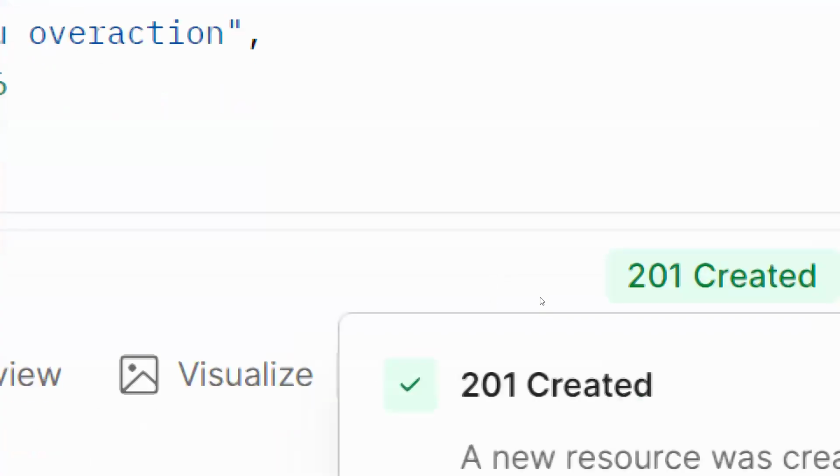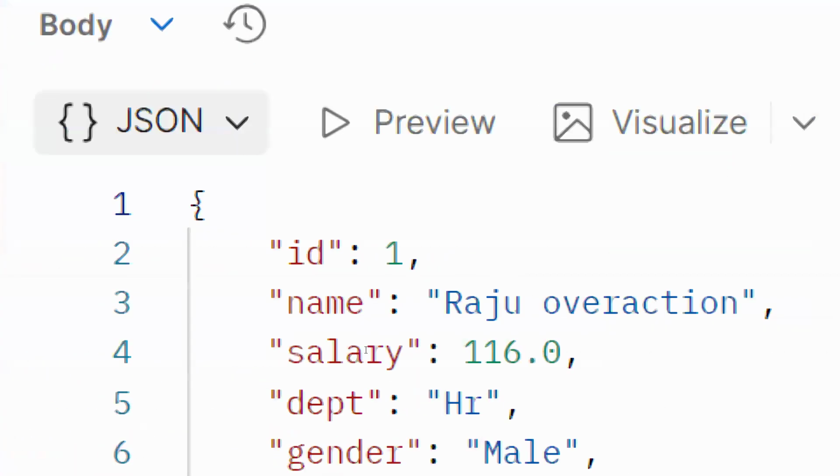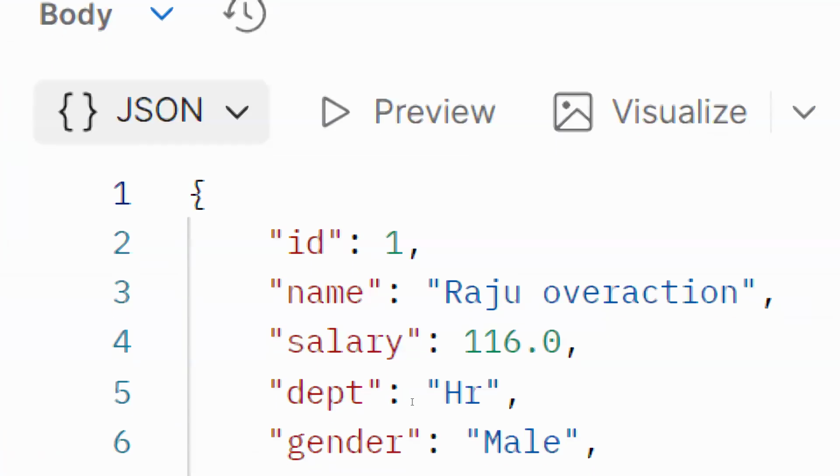Now see, we got the message, what? 201. ID is coming, salary is coming, name is coming, department is coming, gender is coming. Up to this one is coming, at the last one, right? Yes, sir. After saving, you got the details like ID, name, salary, department, and gender. Like that, we got the message. Extra is what, now you will get only this data.